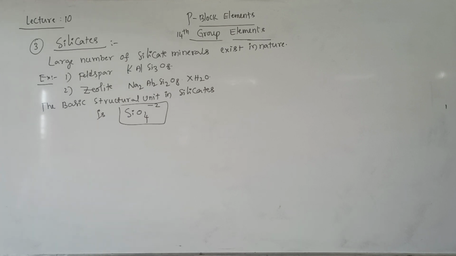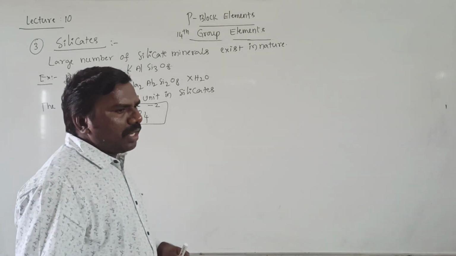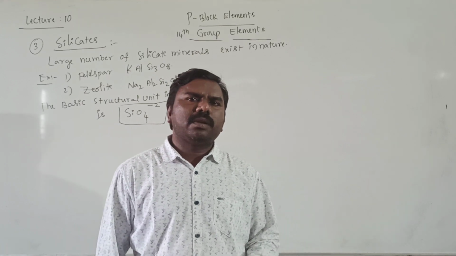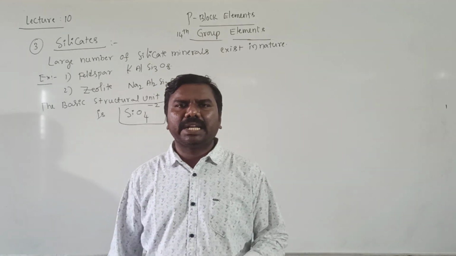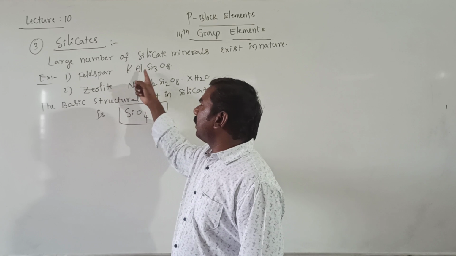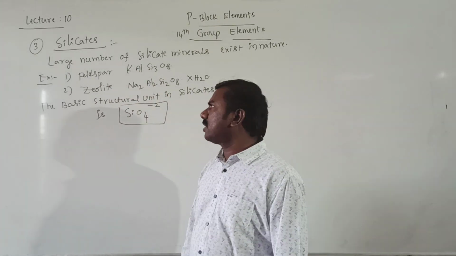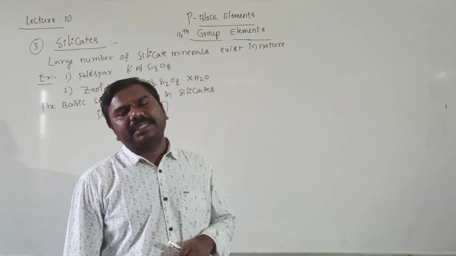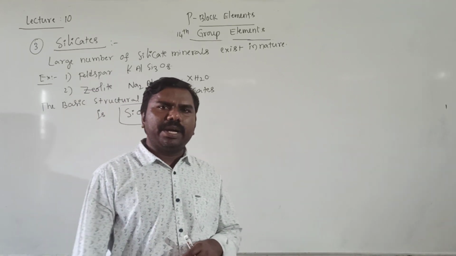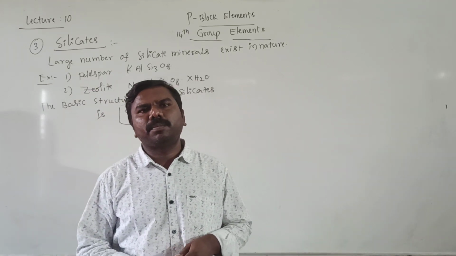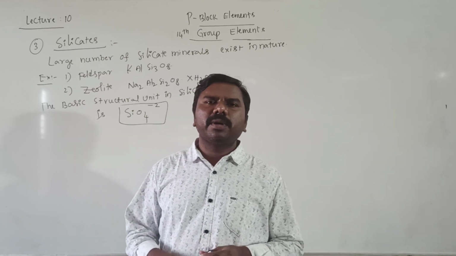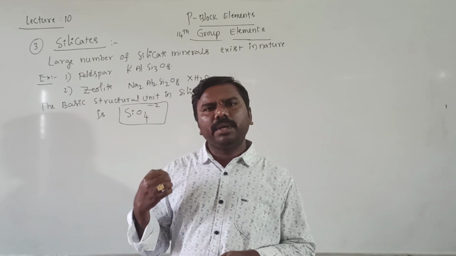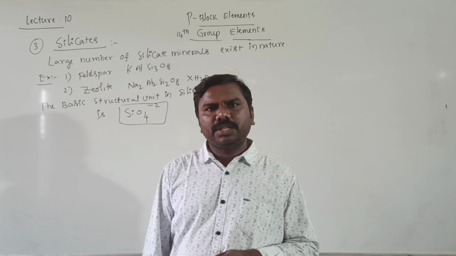Okay, silicates. There are a large number of silicates we can observe in nature. Examples are feldspar, KAlSi3O8, and zeolite, Na2Al2Si2O8·xH2O. Zeolite we have studied in hydrogen and its compounds, in the permutit process. The permutit formula is Na2Al2Si2O8·xH2O.